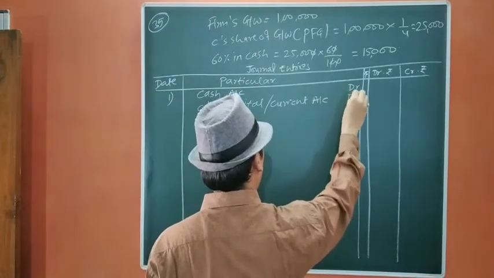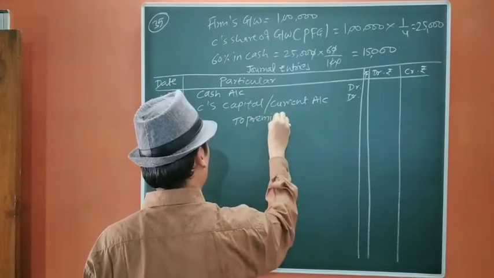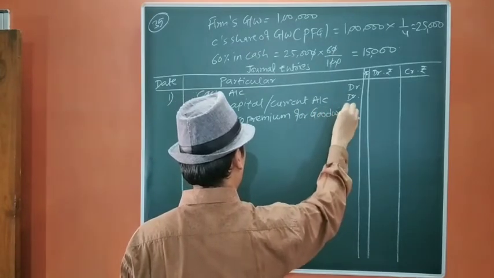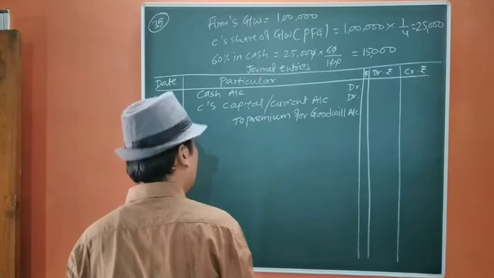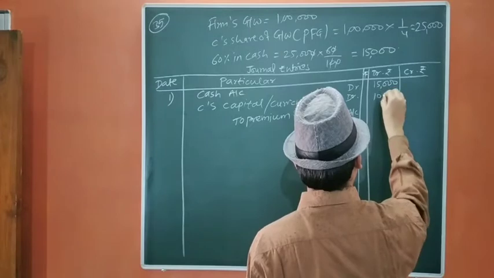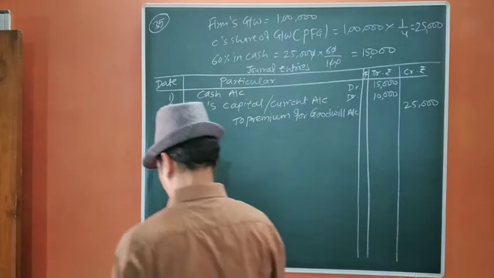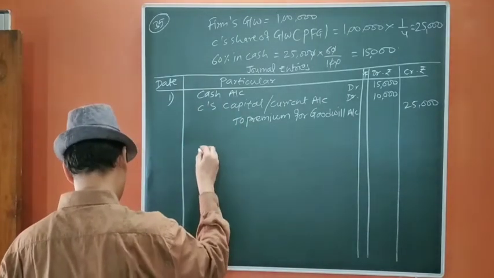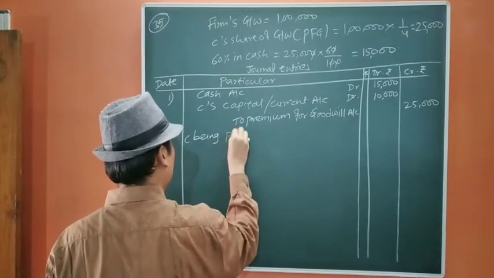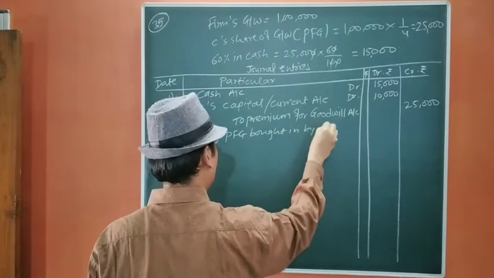Account debit to premium for goodwill account. Now he brought 15,000 in cash. 10,000 we are going to take from his capital or current account. This will be 25,000. Premium for goodwill brought by C.